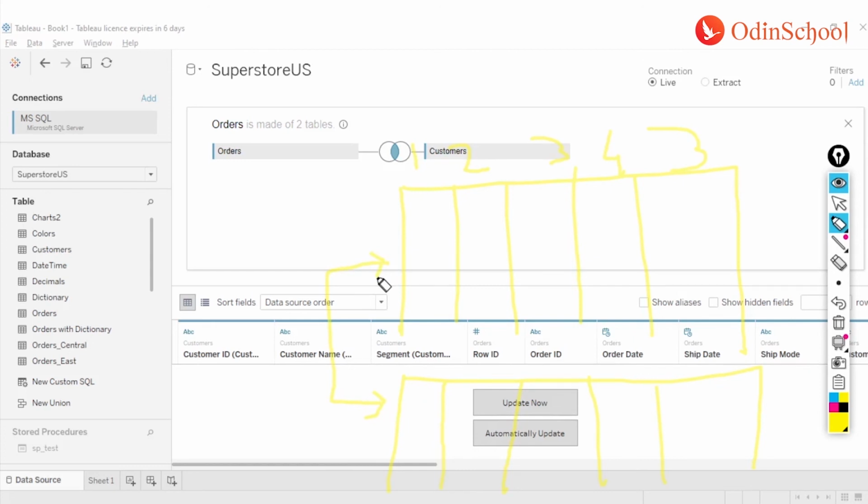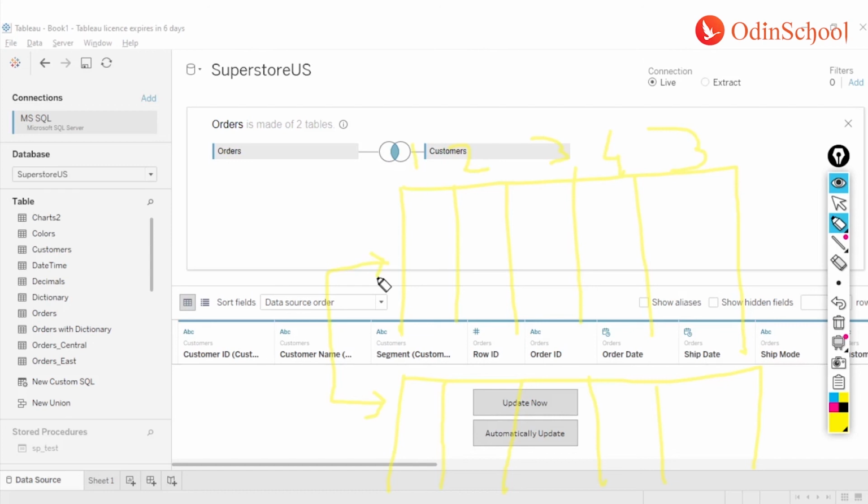Where is this useful? Many a times your database may have information stored, for example, for one location in one place and another location in another, but all of them have the same data. Let's say I'm working for a company which is situated in more than one country, and each country's data is stored in one of the tables, and I want to see worldwide sales happening in my company. I can just take all those tables and stack them one above the other.